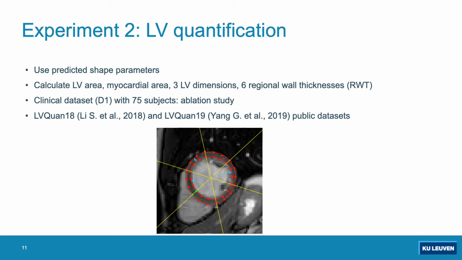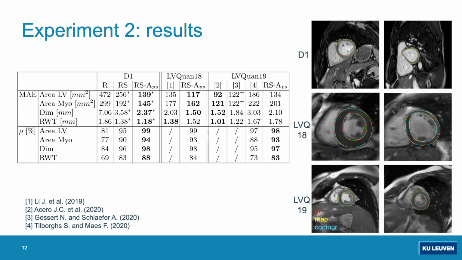In a second experiment, we used the predicted shape parameters to calculate LV area, myocardial area, 3 dimensions of LV, and 6 regional wall thicknesses, as was performed in the LV-Quan18 and the LV-Quan19 challenges. For this, we used the same clinical dataset as used for the ablation study, and additionally the LV-Quan18 and LV-Quan19 public datasets. In the table, the mean absolute error and the correlation between true and predicted values are given. On the right, 2 representative examples for each dataset are shown.